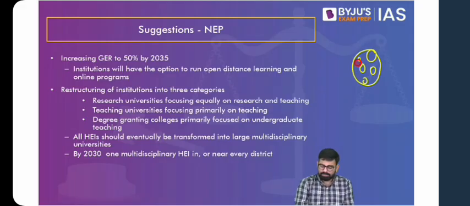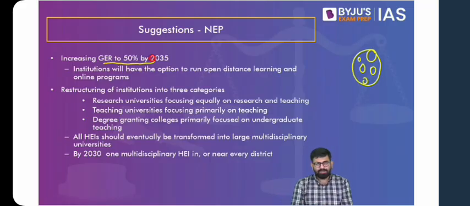Now if we talk about the poor gross enrollment ratio, the policy talks about increasing the gross enrollment ratio to 50% by 2035. That means at least 50% of our students coming out of our schooling system who are eligible to go for higher education should go for higher education. And why is it important? Because it will give you skill set. It will help you get a job. It will help you get work.